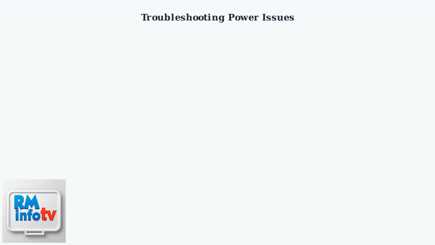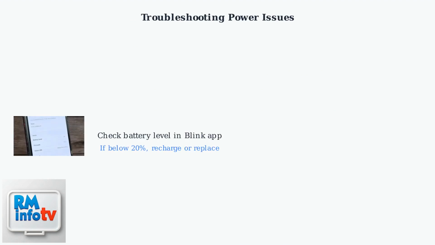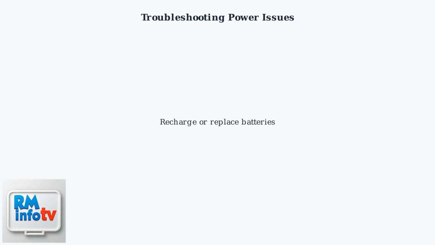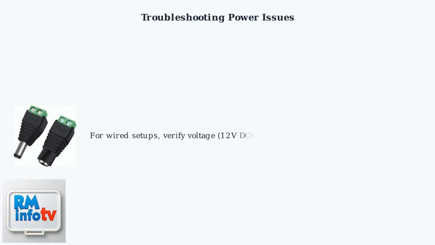Is your camera not turning on or constantly losing power? First, check the battery level in the Blink app. If it's below 20%, recharge or replace the batteries. For battery-powered cameras, recharge or replace the batteries as needed. For wired setups, verify the voltage is 12-volt DC and ensure the connections are secure.